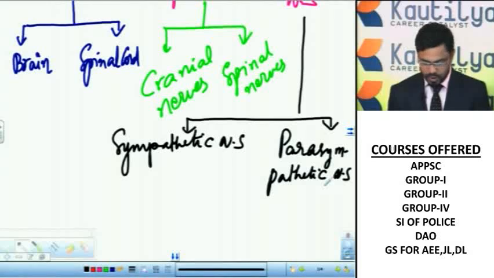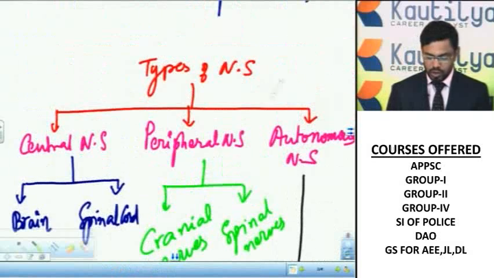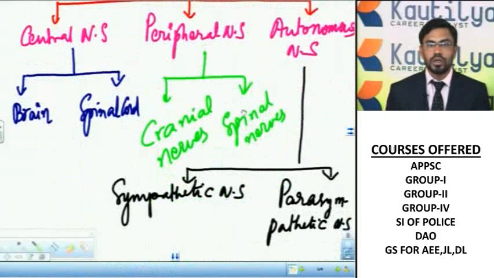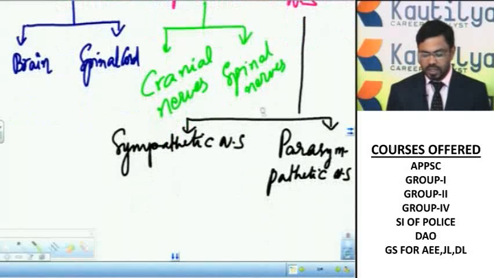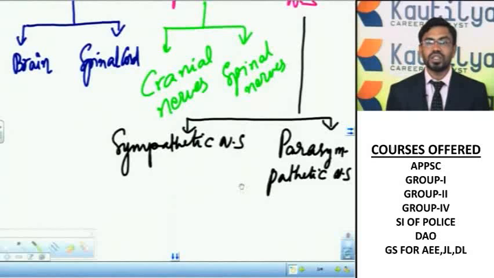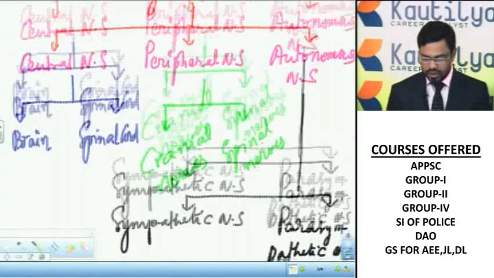So the nervous system is divided into mainly 3 parts: central nervous system, peripheral nervous system, and autonomous nervous system. The central nervous system contains the brain and spinal cord, and the peripheral nervous system contains the nerves which originate from the brain and spinal cord: cranial nerves and spinal nerves. The autonomous nervous system contains the sympathetic nervous system and parasympathetic nervous system. That means the nerves which originate from both the spinal cord and brain form part of the autonomous nervous system.